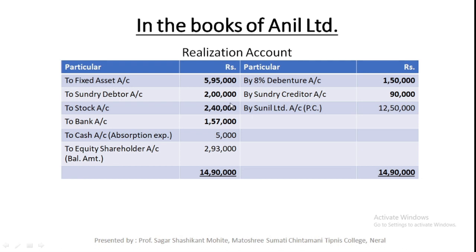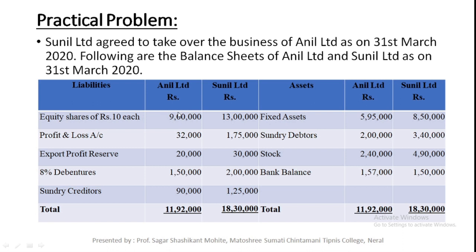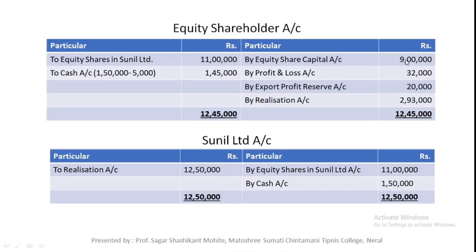Next transaction is transfer of equity share capital and reserves and surplus to equity shareholder account. At the credit side of equity shareholder account, we need to transfer equity share capital, profit and loss account and export profit reserve. Journal entry is equity share capital account debit, P&L account debit, export profit reserve account debit to equity shareholder account. So at the credit side of equity shareholder account, this we need to transfer.